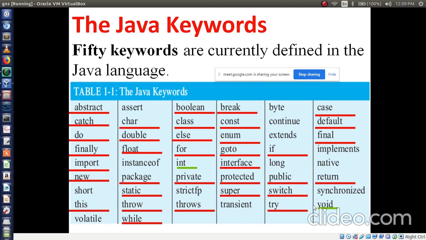In the main method, you have used the void keyword. Public static void you have used, right? So void. Then to define any variable of integer type, you have to use the data type int, right? So among these 50 keywords, you have already used 2 keywords. Let's see one by one how these keywords are going to work. So how many keywords are there in Java? Total 50 keywords are available in the Java language.